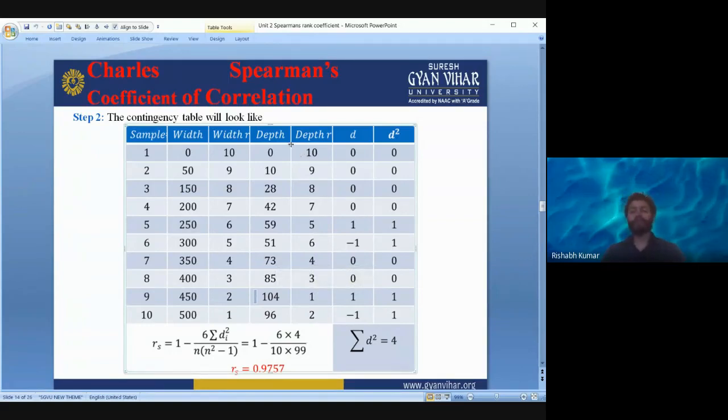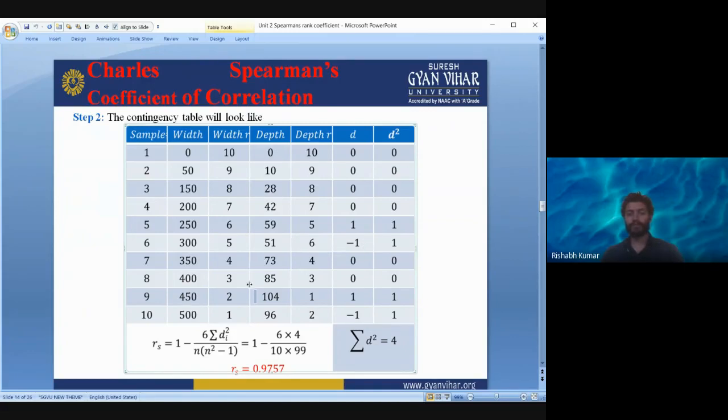Okay, so we will introduce a column D. What is D? D is the difference between the rank of these two columns. So what is the difference between the rank of these two columns? 10 minus 10, 0. Again 9 minus 9, 0. 8 minus 8, 0. 7 minus 7, 0. 6 minus 5, 1. 5 minus 6 equal to minus 1.